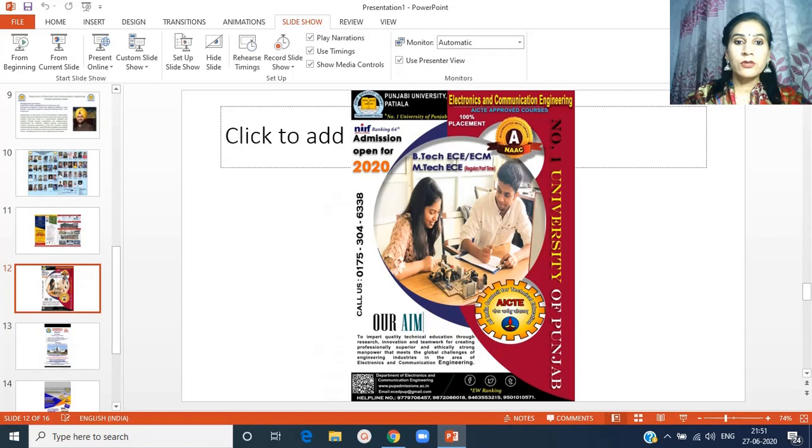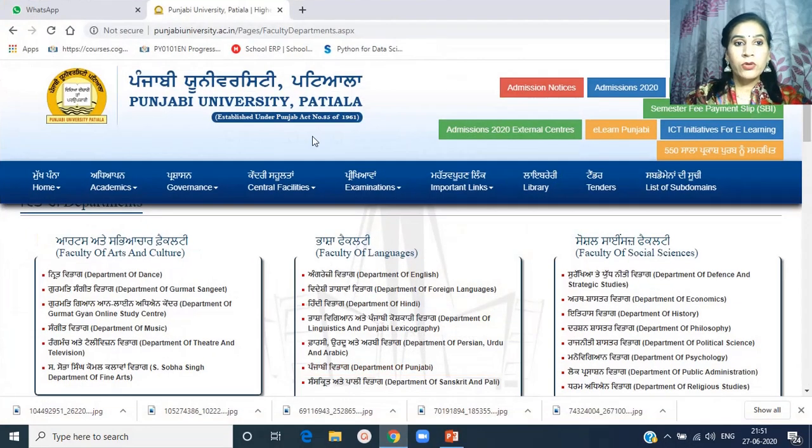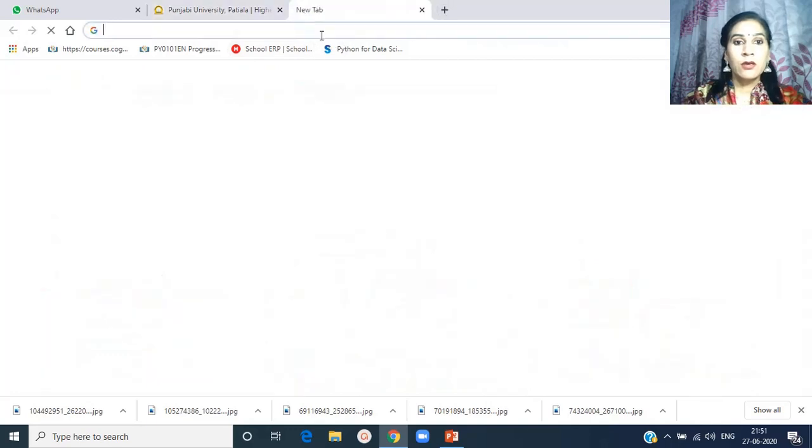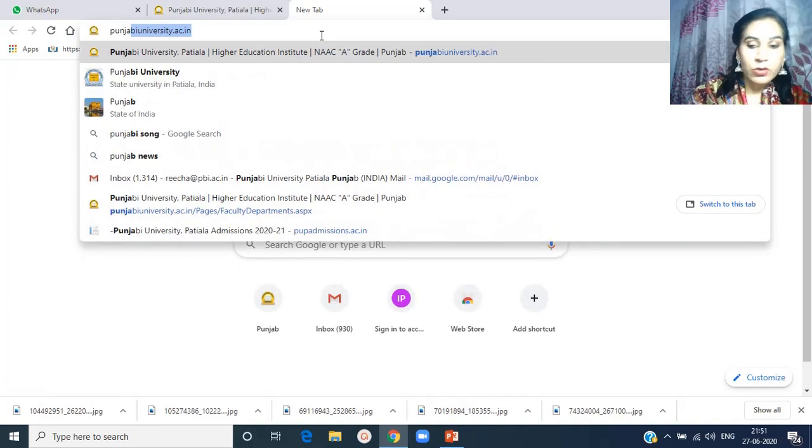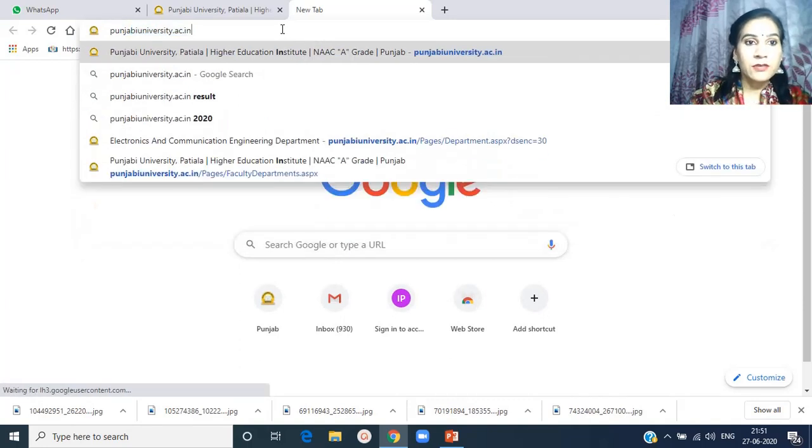First of all, to start the introduction of the department, go to the Punjabi University web page. It's punjabiuniversity.ac.in.